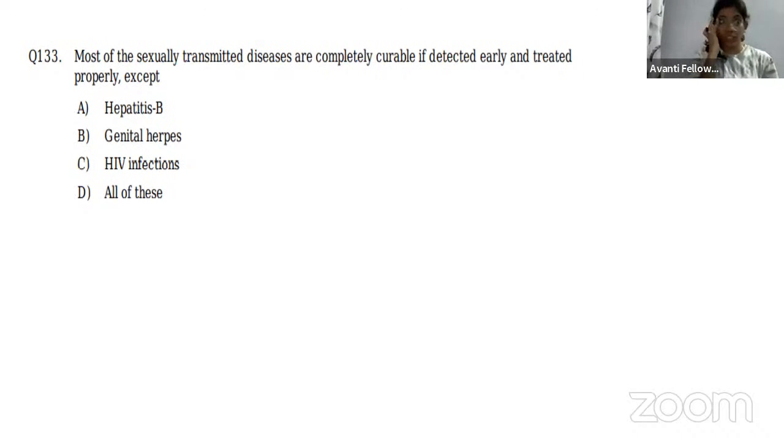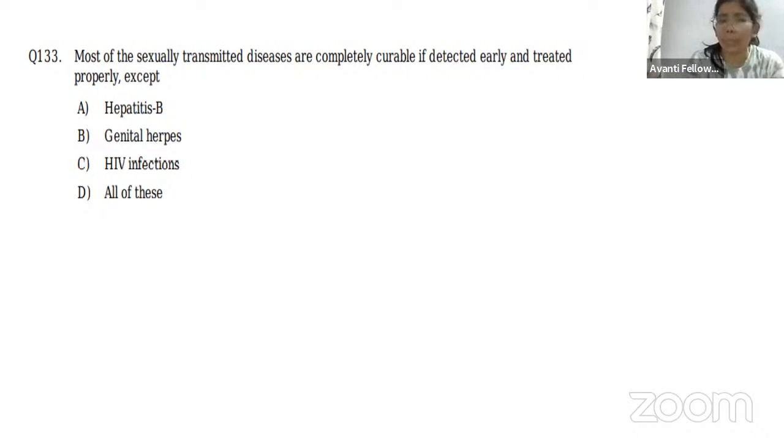Next question, 133. Most of the sexually transmitted diseases are completely curable if detected early and treated properly, except this; the remaining we can treat.